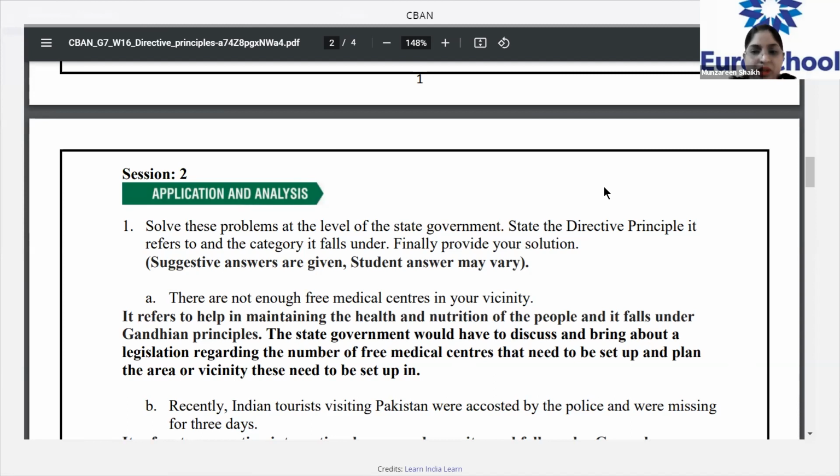So you will make sure that you discuss and bring this problem forward to the authorities responsible for that particular area, and that they plan to set up more free medical centers in your vicinity. Got it? Very good, Samriddhi and Joshua. Keep it up. Very nice. All right. Now let's see who will give me the answer for the next problem. Can you scroll down?